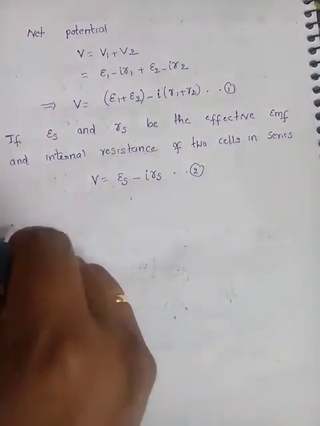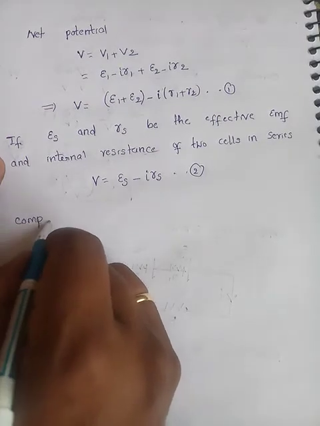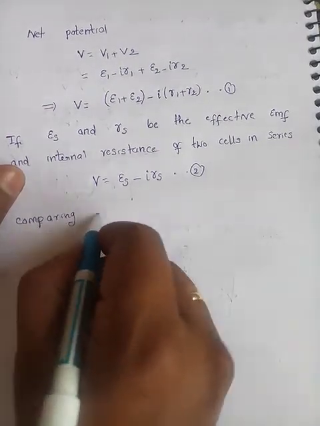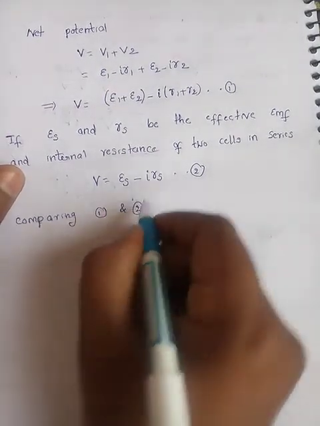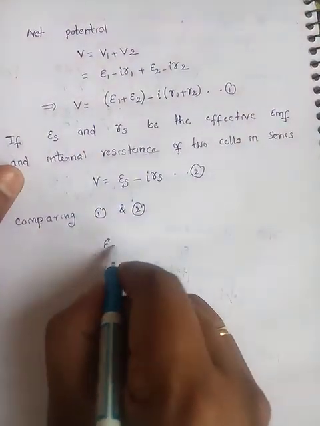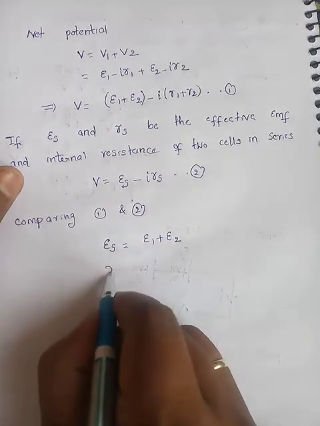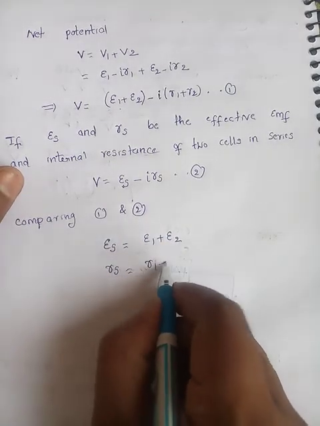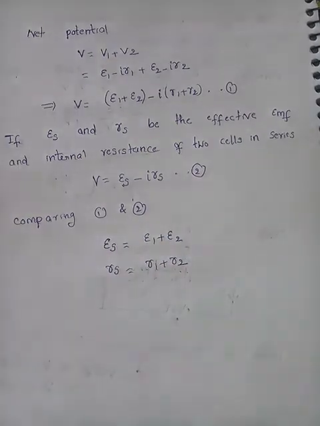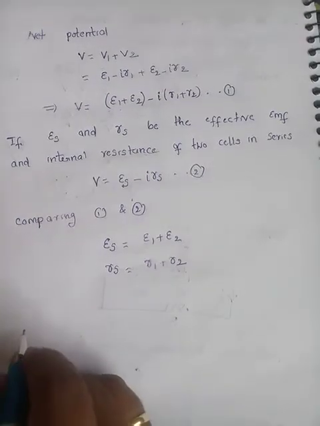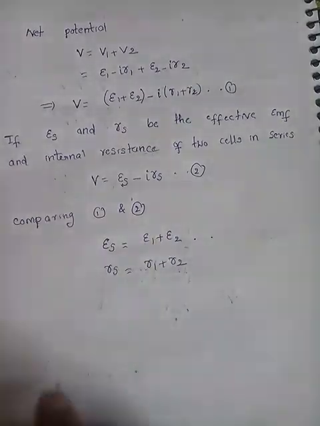So compare these two equations. What are the two equations we got? LHS is the same, RHS is the same. So instead of Es, what is there? E1 plus E2. What about rs? r1 plus r2, right? So now we got effective EMF and internal resistance.